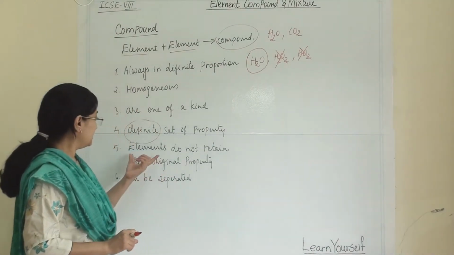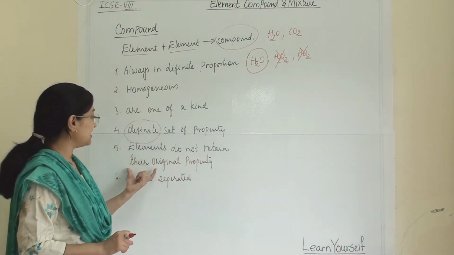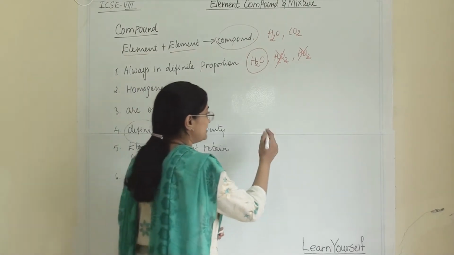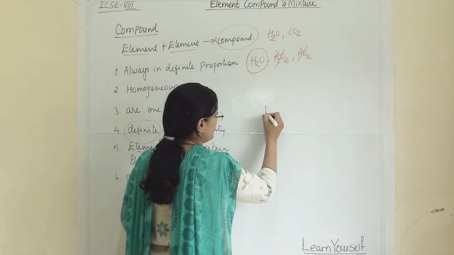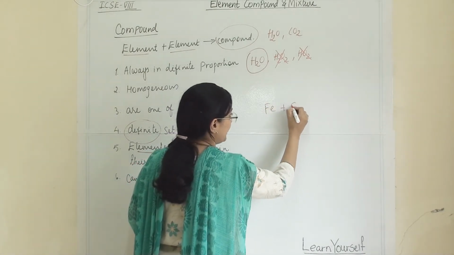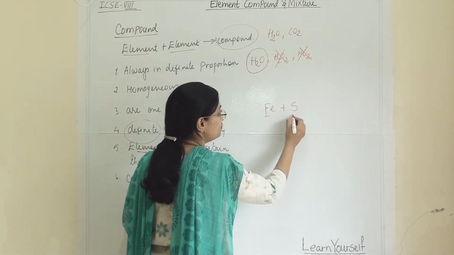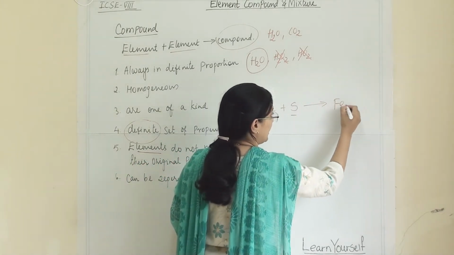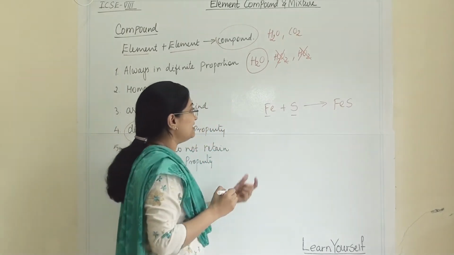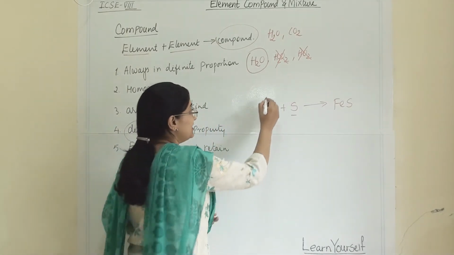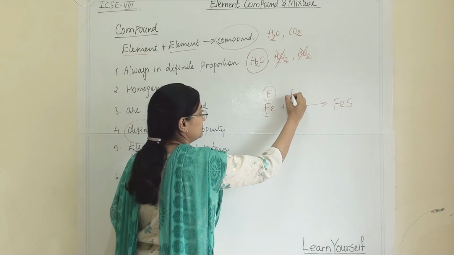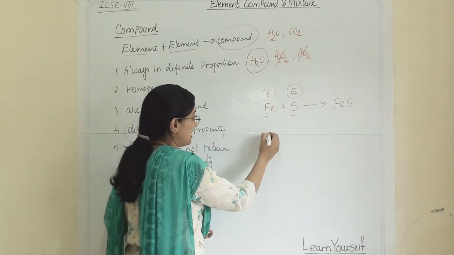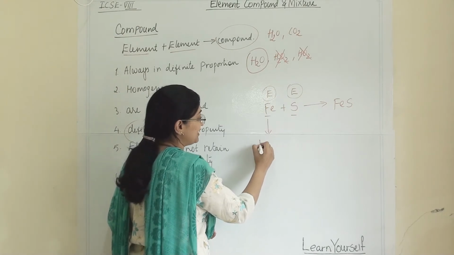Next characteristic: elements do not retain their original properties. Let us take one example, iron and sulfur. When these two mix together, they form a compound, iron sulfide. Now when they are separate, in the element form, what are their characteristic properties? Iron we can separate through magnetic separation.